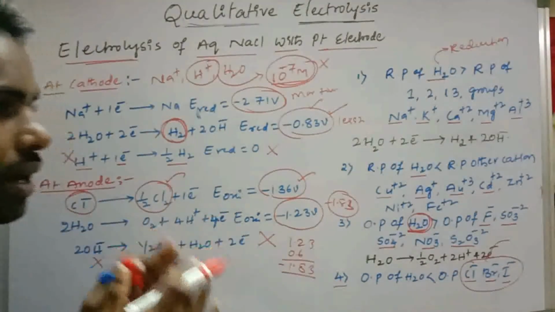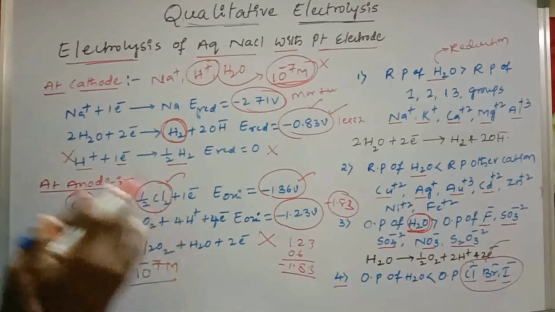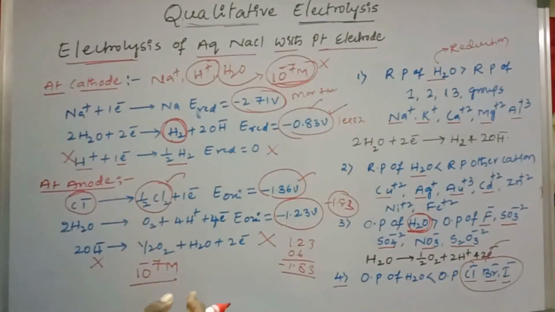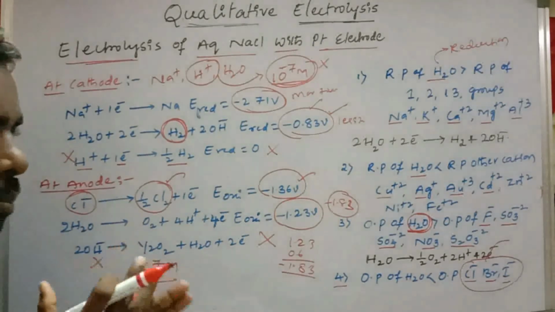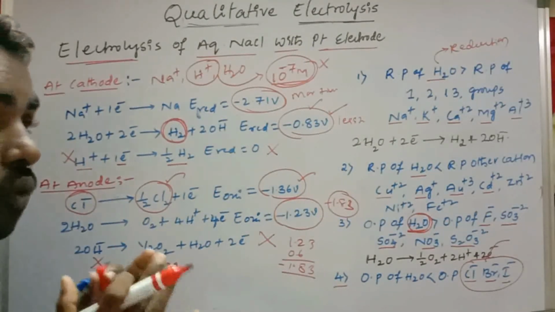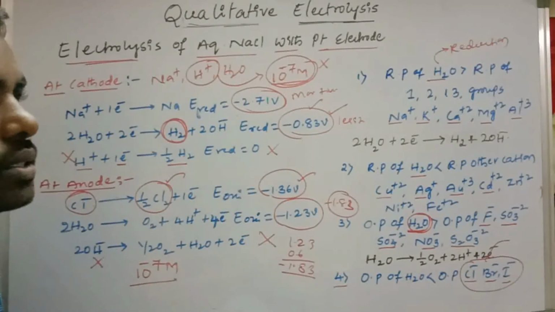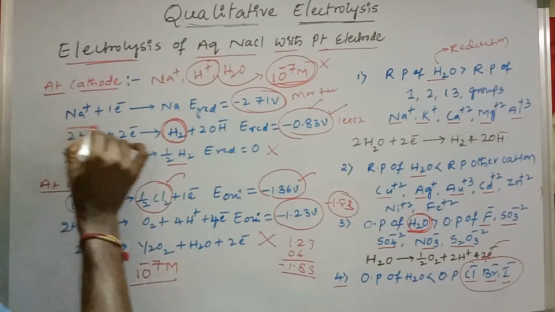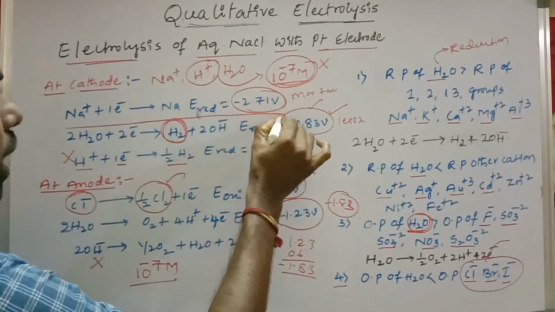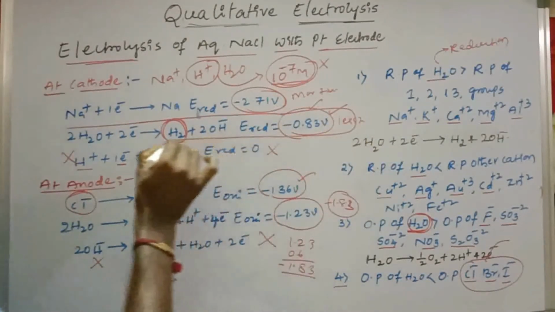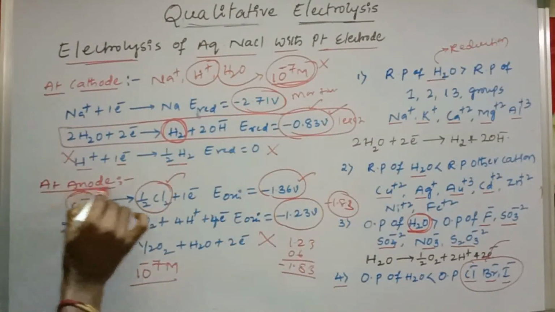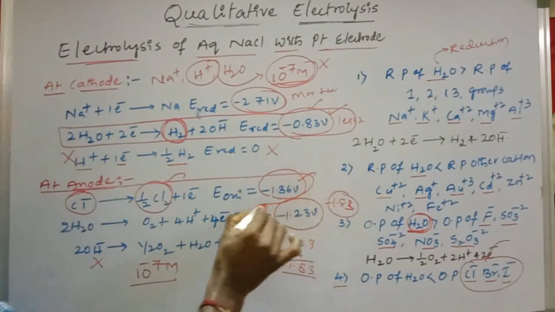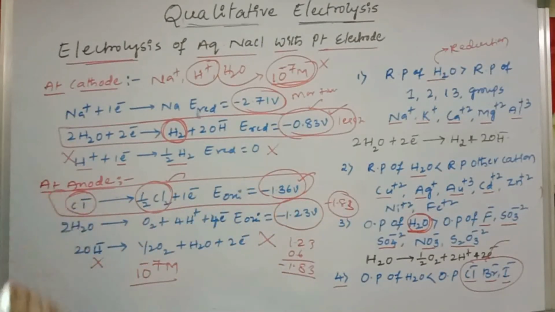Now this is one of the ways of questioning. At the cathode which product we will get, at the anode which product we will get. After completion of electrolysis, they will ask what is the pH of the solution. See here, this reaction is going on at the anode electrode and this reaction is going on at the cathode electrode.